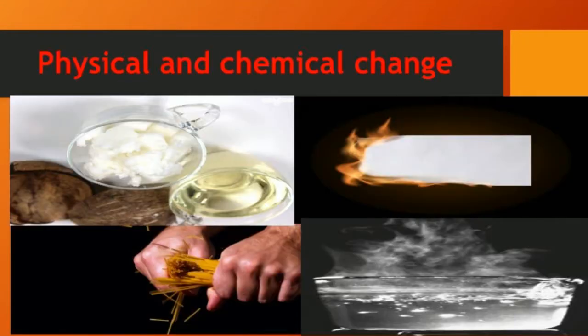Children, we already know what physical change and chemical change are. Let us see what is physical and chemical. Physical means the things which happen physically, by the outer appearance. Chemical change means, for example, if you are boiling water, it is vaporized. That we will say as chemical change. Physical change means, for example, breaking a stick into pieces. That is called physical change.